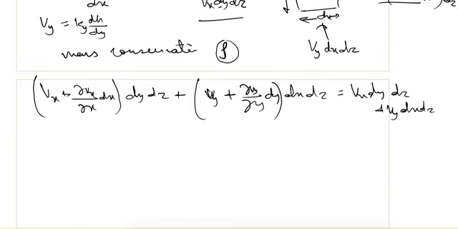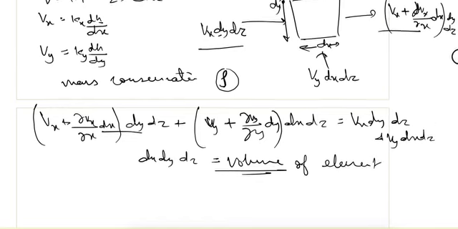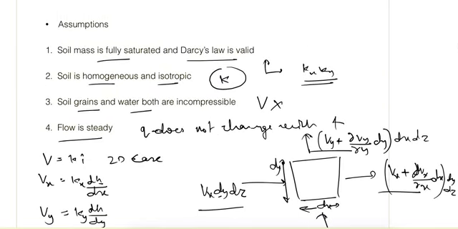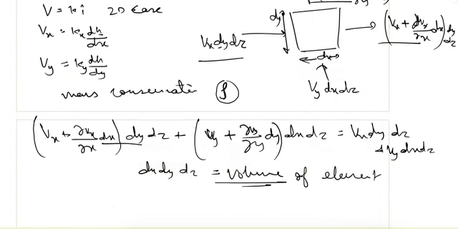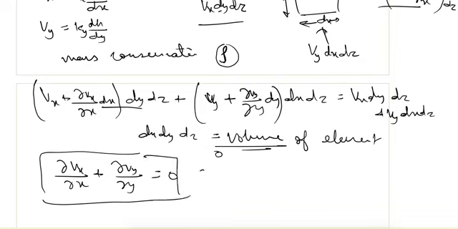So if you solve this, the term dx dy dz will come, that is the volume of the element. And because we said that soil grains and water are both incompressible, the volume will not change. So dx dy dz is equal to 0. And if you solve this, we will get del Vx upon del x plus del Vy upon del y is equal to 0. That is the equation of continuity.